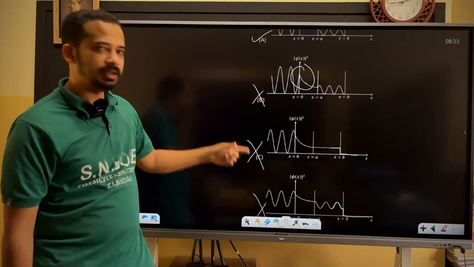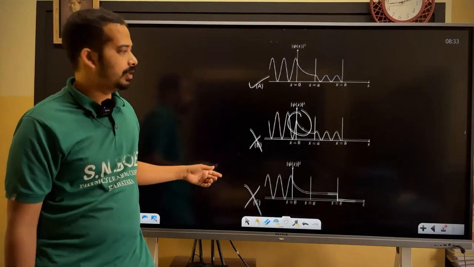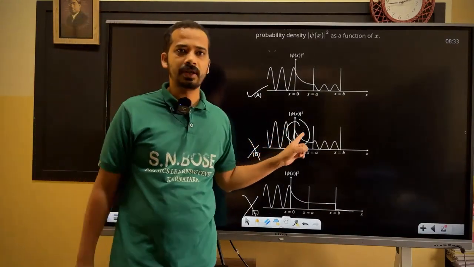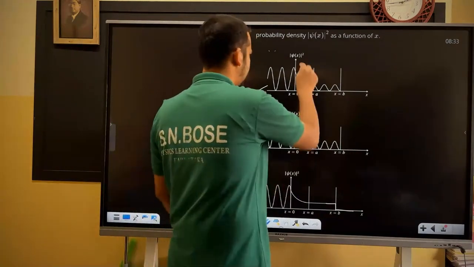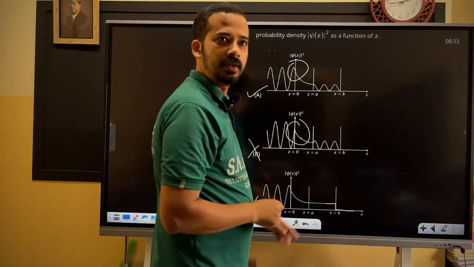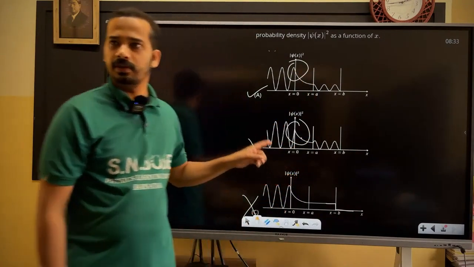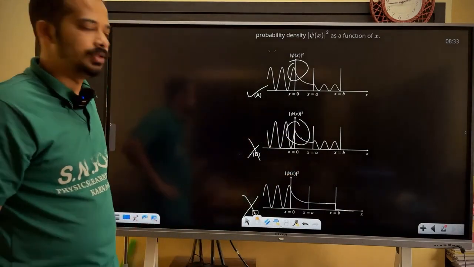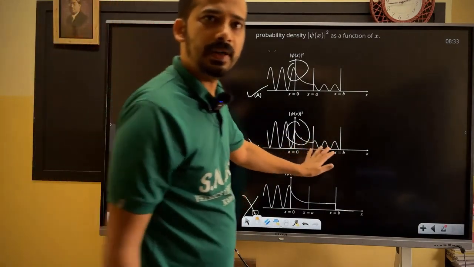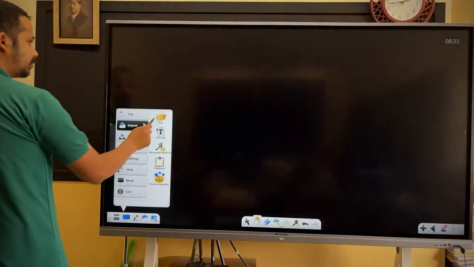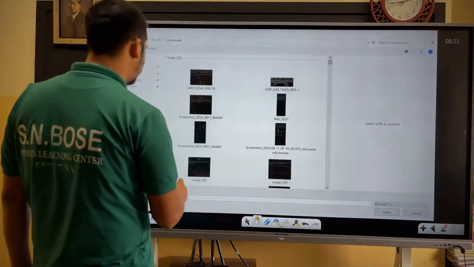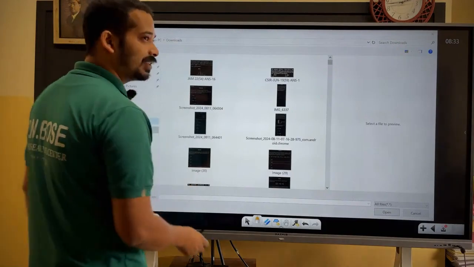Quickly, you can eliminate these two, since the wave function is discontinuous. Among these two, what is the difference? The main difference is here only, am I right? Eliminate the option. You need all the concepts to solve the problem, but while solving the problem, don't behave like a theoretician.